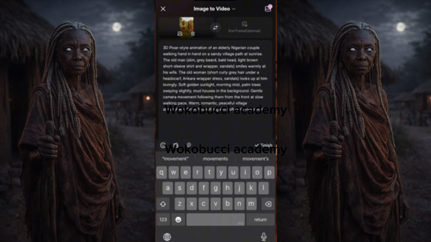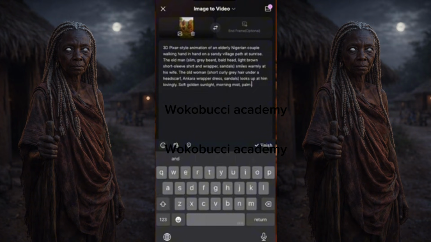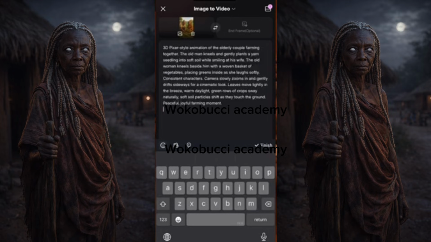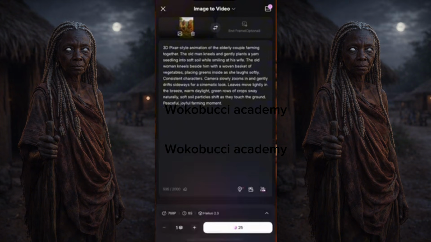Then we'll delete this. Now we click on this write-up, because this write-up was the scene 1 write-up. I'll click with my finger and delete everything. Okay, after doing all the deleting, we come here and paste. I'll paste that prompt that I copied again. I did this twice because I want you to see it well.